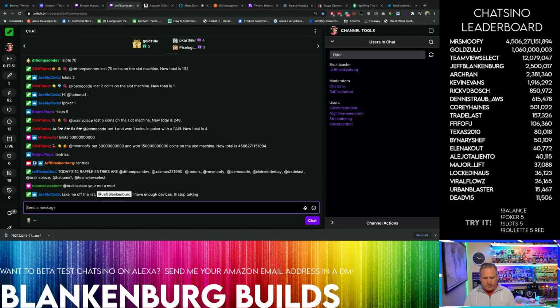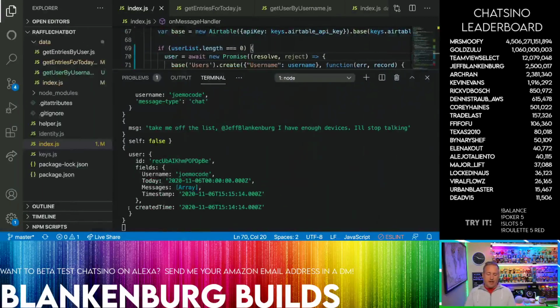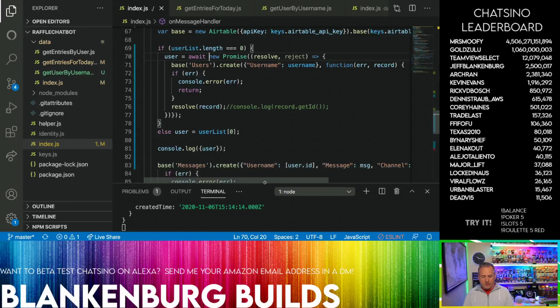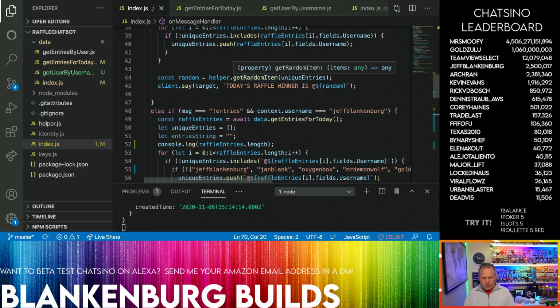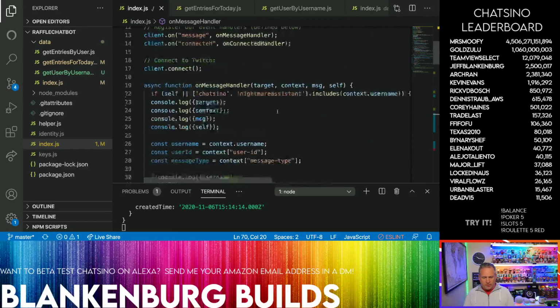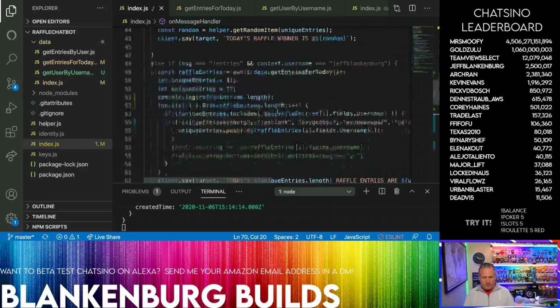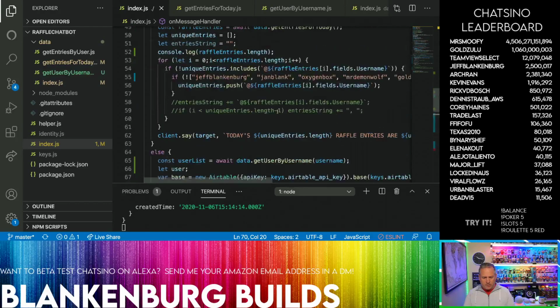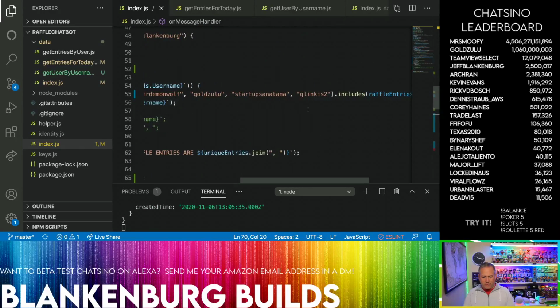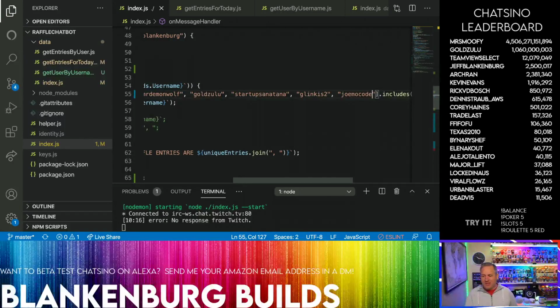Jomo Code wants to be off the list. Look, I have a very technical solution for how to get you off the list. Check this out. In my code, I have a hard-coded value somewhere. Where is the... Oh, here we go. I have this hard-coded value of names that can't win. So, Jomo Code. Yeah, eventually this will move into the database too. I just haven't done it yet. So right now it's a static array of names that I just exclude.